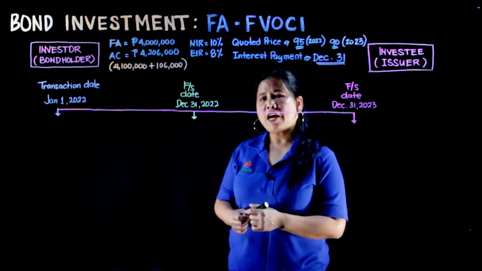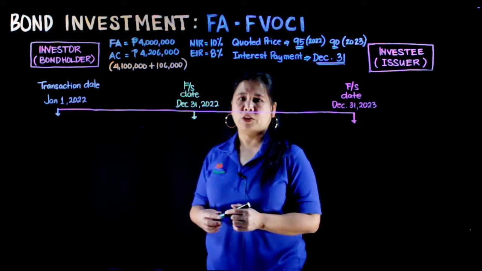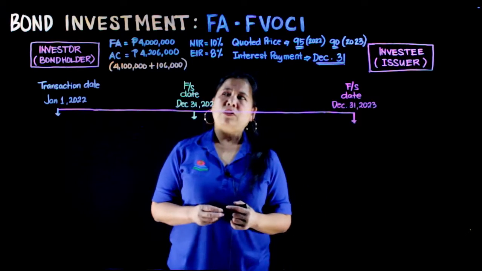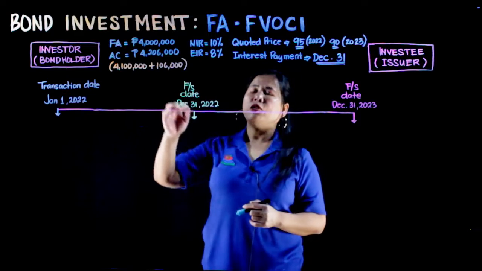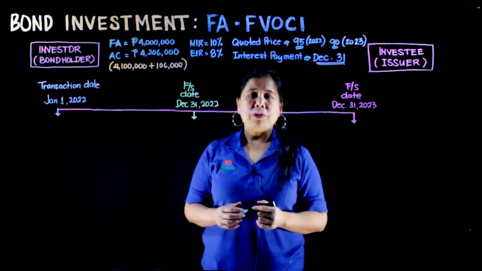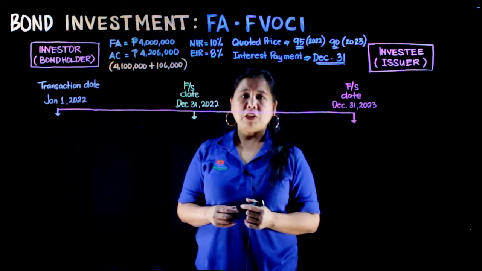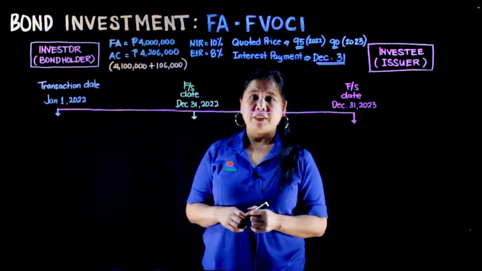So, mag-umpisa tayo sa transaction date on January 1st of 2022. Ang initial recognition natin sa bonds na ito na in-acquire ni investor from the investee is 4,206,000. So, our entry will be debit to financial asset, FVOCI, of 4,206,000 and credit to cash of 4,206,000.